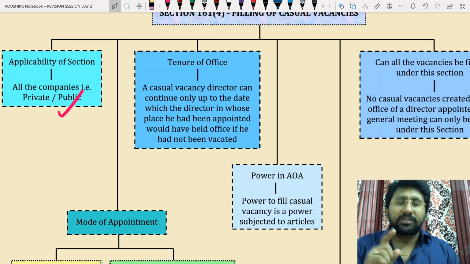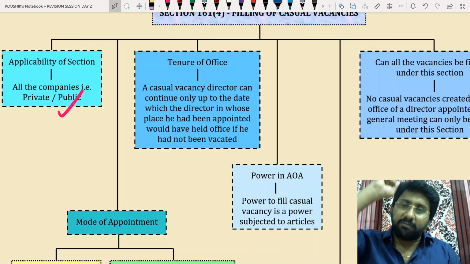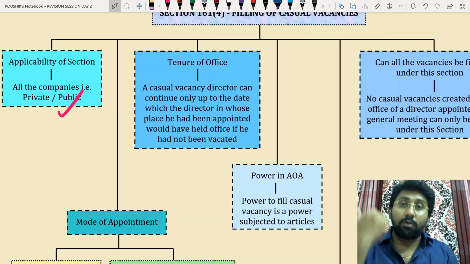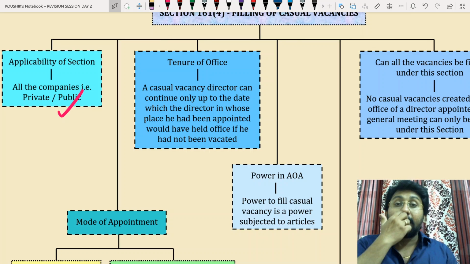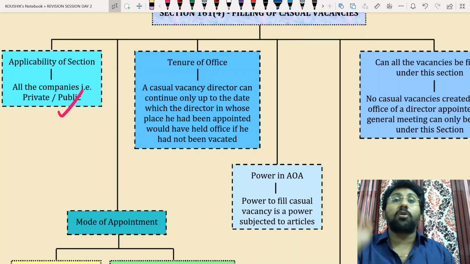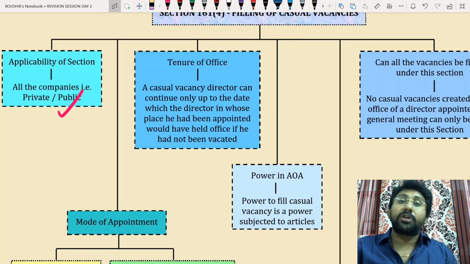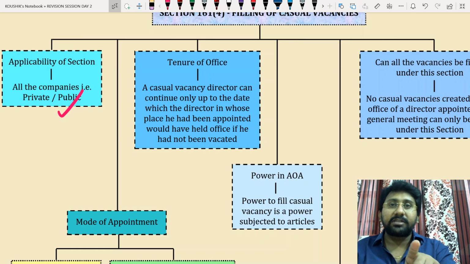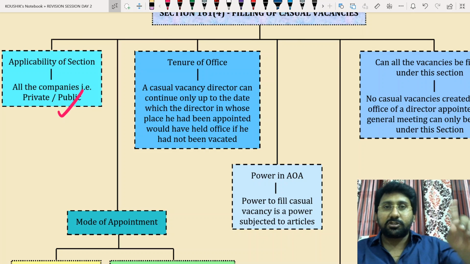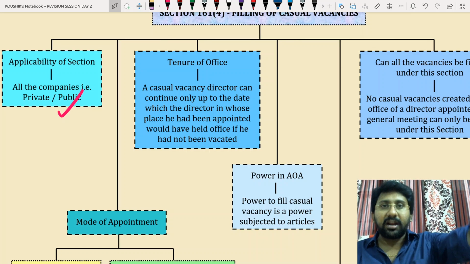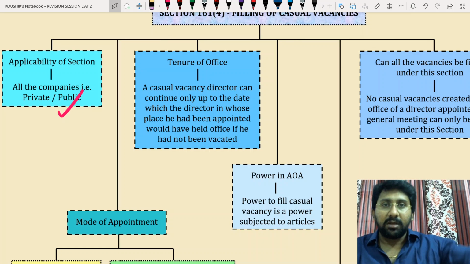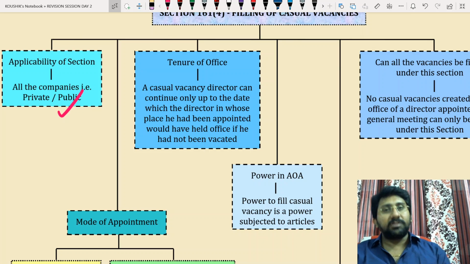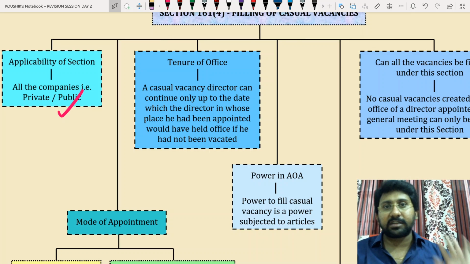Therefore, a casual vacancy director will always be a non-rotational director, irrespective of the original director. The original director may be rotational, the original director may be non-rotational. A casual vacancy director always stands non-rotational because he will continue till the tenure of the original. How can you interpret that he is a rotational director? To become a rotational director, there are only 2 chances available. First, you get appointed in a general meeting, or the section should clearly tell that you are a rotational director appointed by some other route. Just now in 152(6) we learned, so read the bare Act properly. That's why, in the revision session also, I made this point very clear when we were discussing 152.